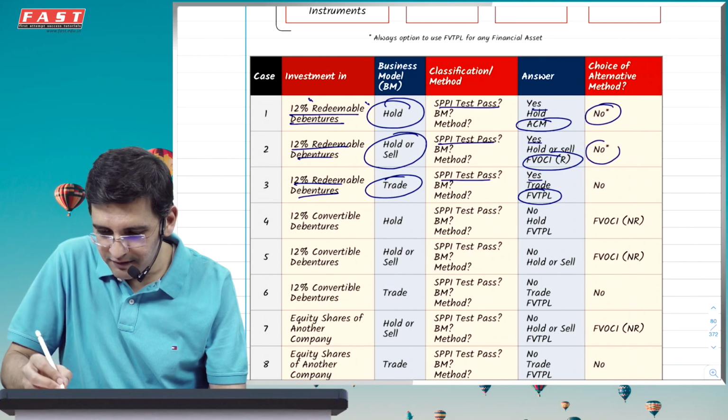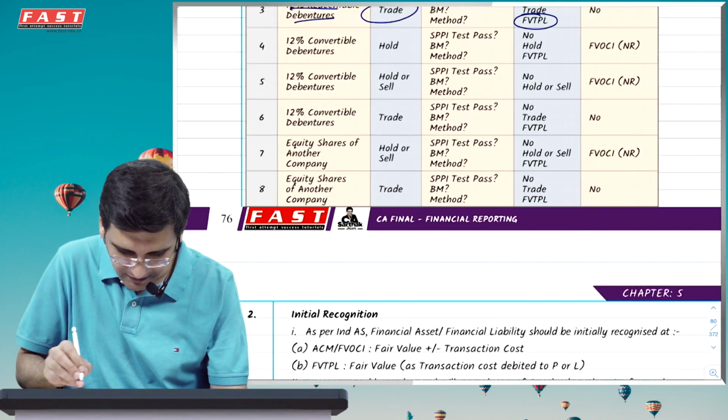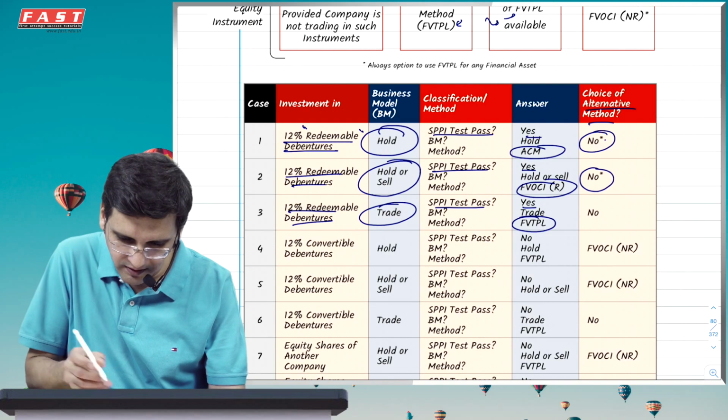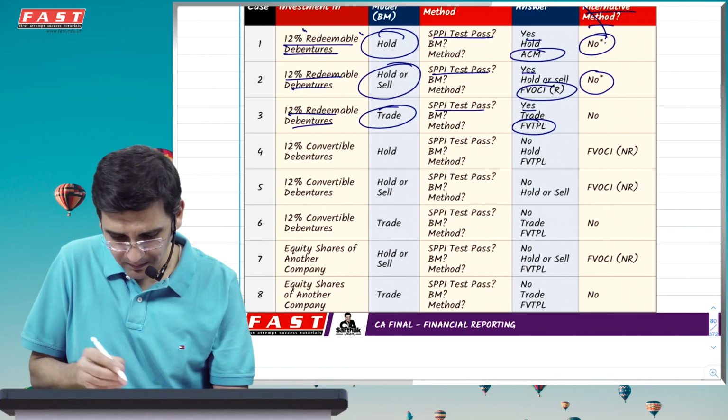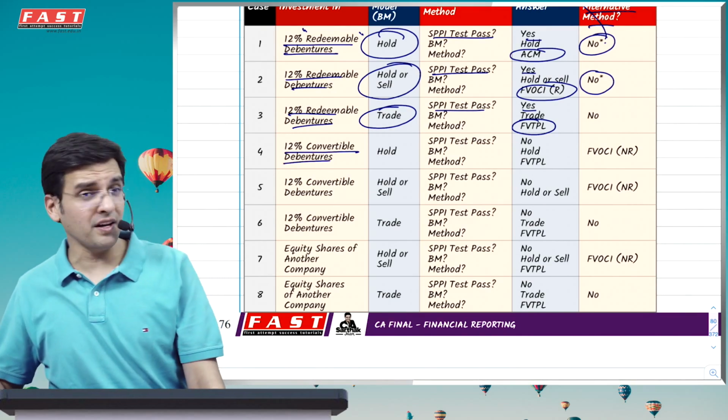You don't have an alternative choice of method, except there is a star that in every particular case, the FVTPL option is available to you. But if it is a 12% convertible debenture, interesting, then what happens?